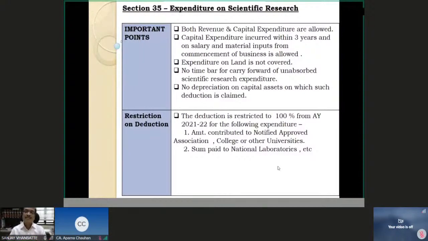Whatever I just told you in the previous chart, which are the deductions entitled for 150% weighted deductions, those weighted deductions are going to get obliterated from the assessment year 21-22. Things are going to be simple from the examination point of view for all the students from that assessment year, but for November 20, we will have to understand and study all this.